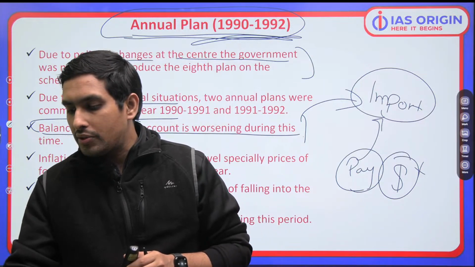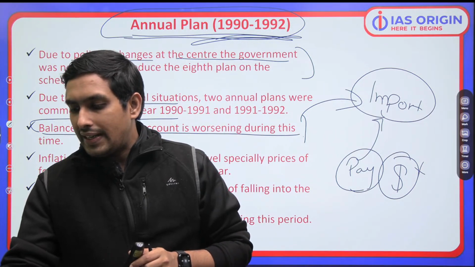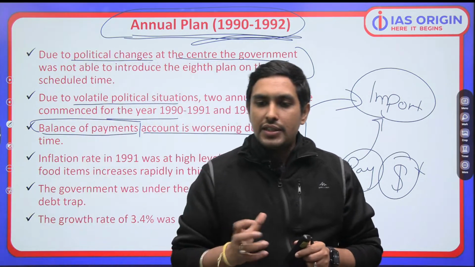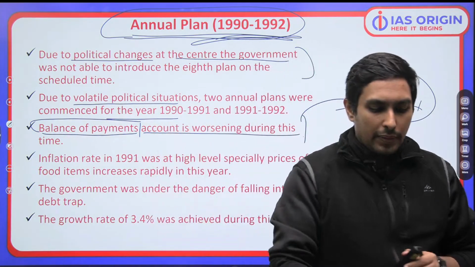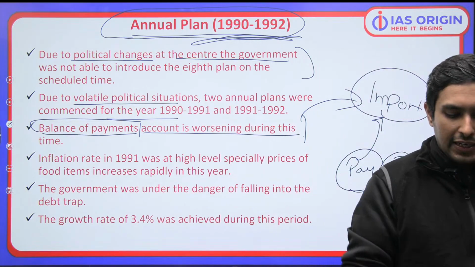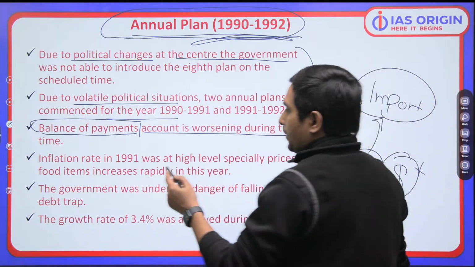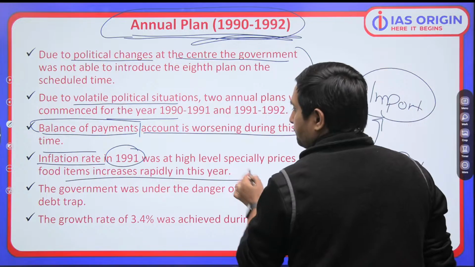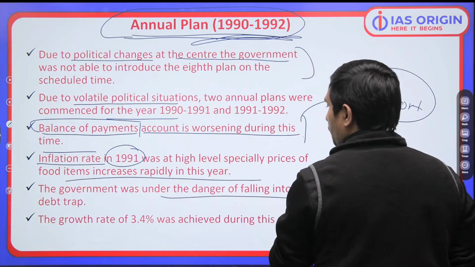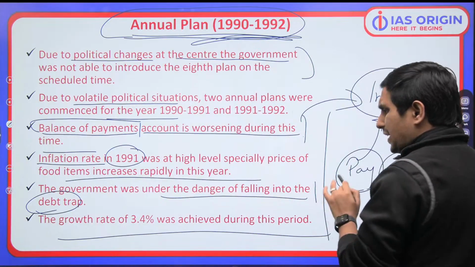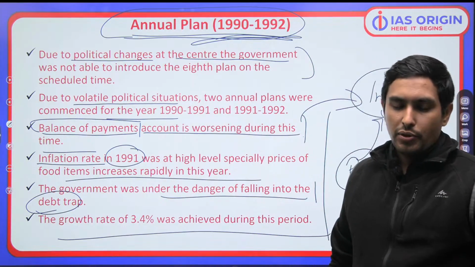This is a very important thing. So my idea is that we have to look into these things in that particular manner. Only then will you be in a position to have a basic level of understanding, a basic level of clarity. Remember this. Inflation is very high. Inflation in 1991 is very, very high. We are seeing that the government is in danger of falling into a debt trap, and the growth rate also is not very great at this point in time.